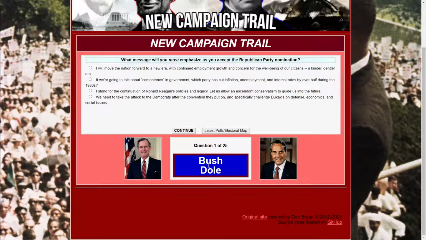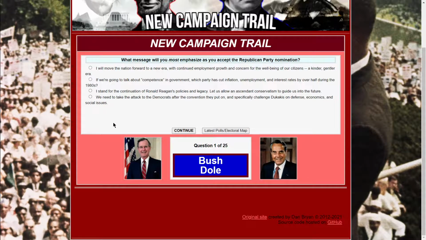Now, if you notice, I'm running with dull, but this fixes itself after the first question, you'll notice. Anyways, what message will you most emphasize as you accept the Republican Party nomination? Well, we are going to not move into a new era. We're going to be talking about competence in government, which a party that has cut inflation, unemployment, and interest rates over the last decade. Also, I stand for the continuation of Ronald Reagan's policies and legacy, which is probably a good thing because Reagan is popular. We need to attack the Democrats after the convention they put on and specifically challenge Dukakis on defense.